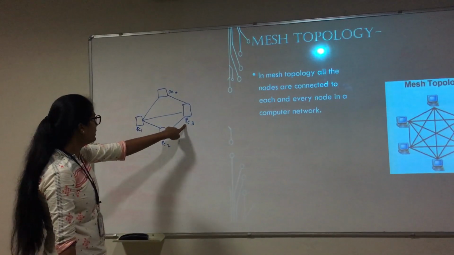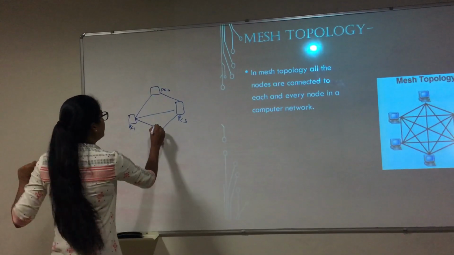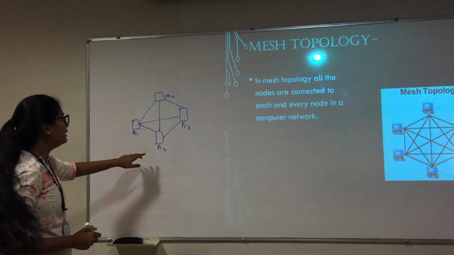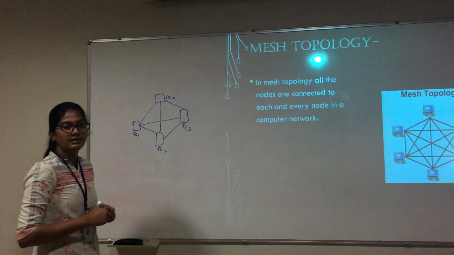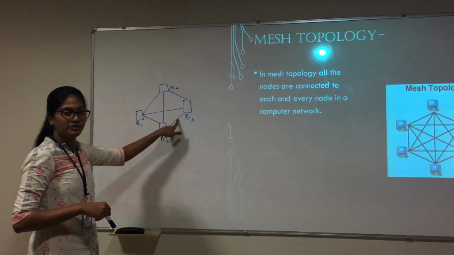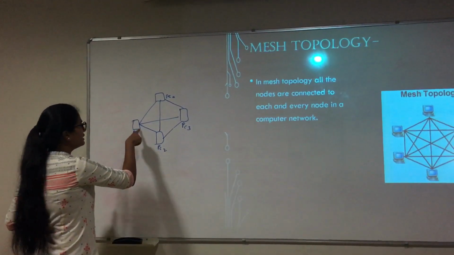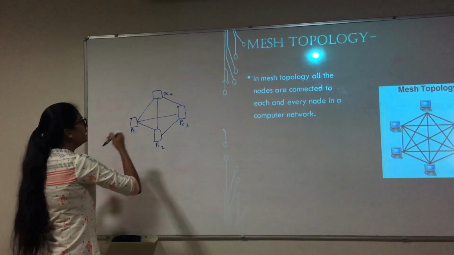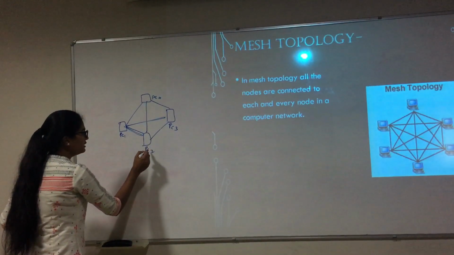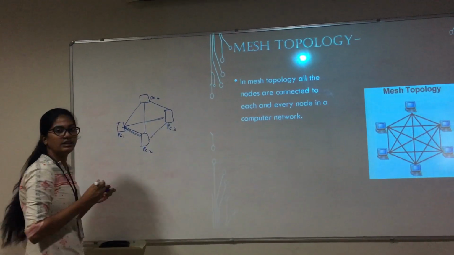PC2 is connected to PC3, PC1 and PC4. Each and every system is connected to the other system. The main advantage in this system is that if any connection fails, we have an alternative path. That is, when I'm sending a message from PC1 to PC3, if this channel doesn't work, we have an alternate channel, that is the message is sent to PC2 then to PC3.